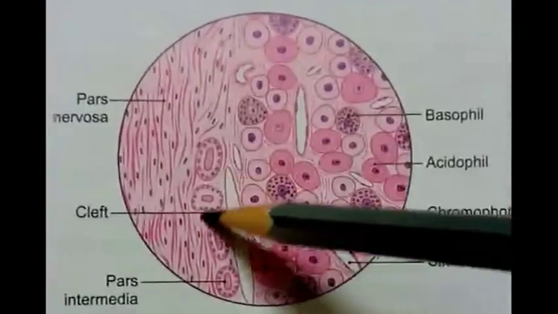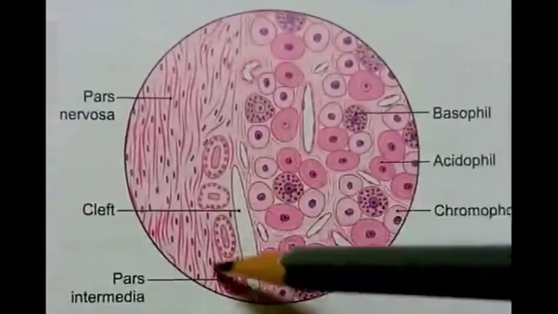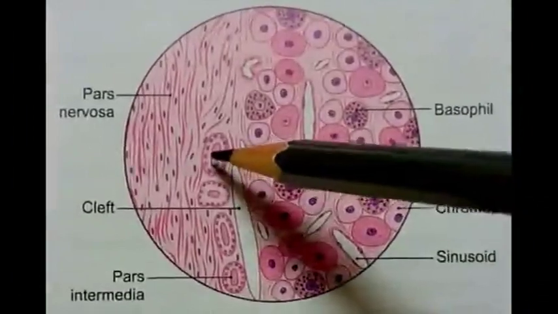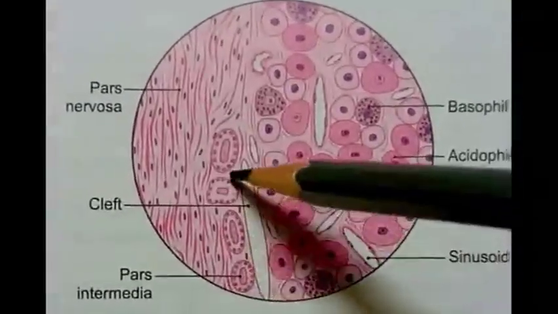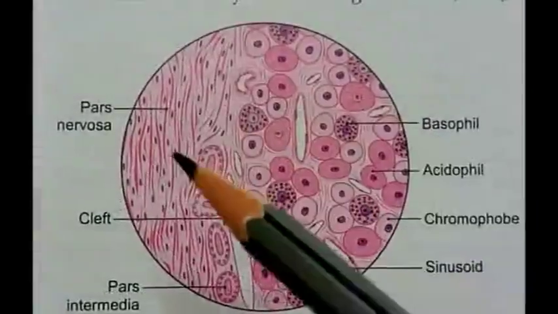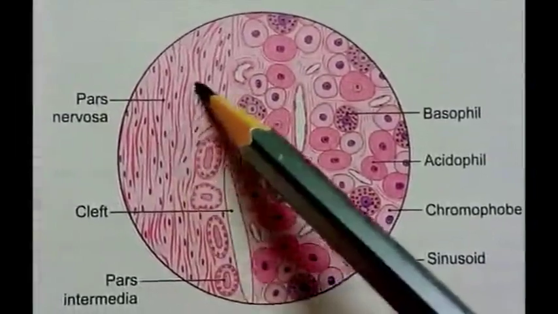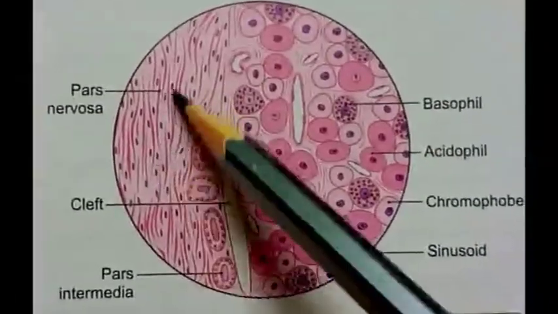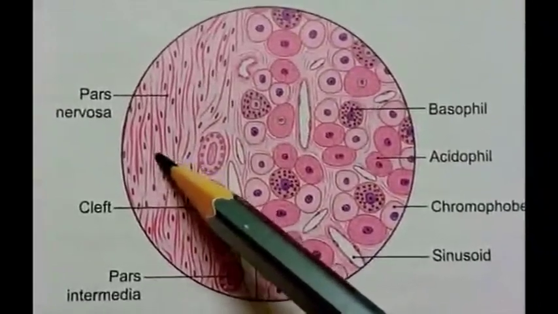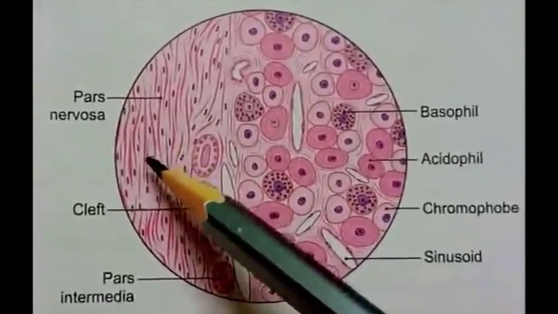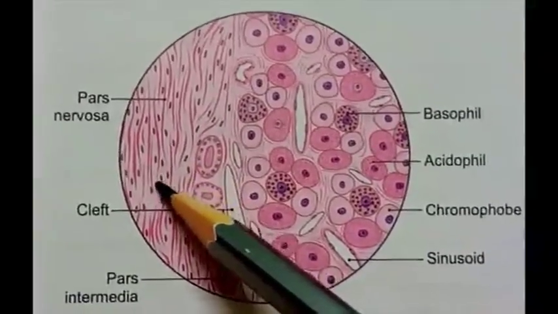The intermediate lobe is made up of numerous basophilic cells and chromophobe cells. Basophilic cells secrete the melanocyte stimulating hormone or MSH. Then the posterior lobe. The posterior lobe consists of a large number of non-myelinated nerve fibers that constitute the hypothalamo-hypophyseal tract, and also modified neuroglial cells called pituicytes.